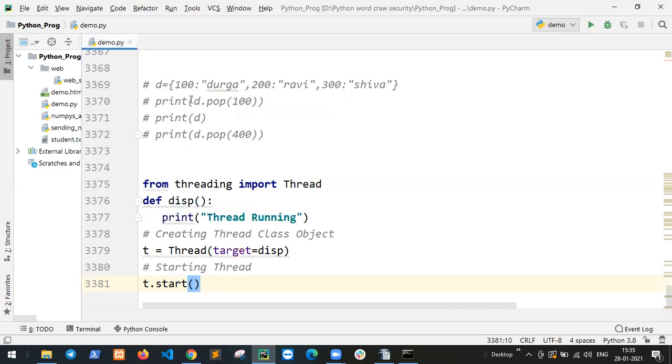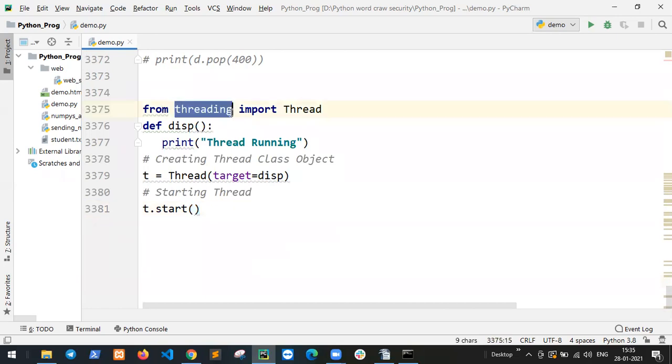So from threading, import Thread. Inside, we have a function, using the def keyword to create a function. It prints "thread running". Then we create a Thread class object: t equals Thread, target equals this function, which is how to call it. So the target is this function.